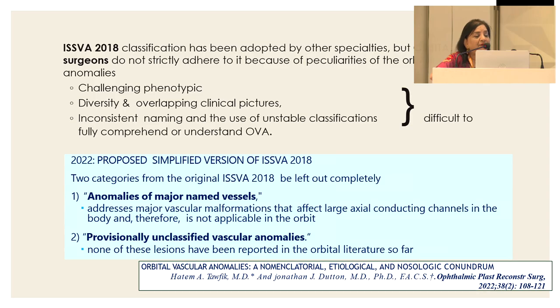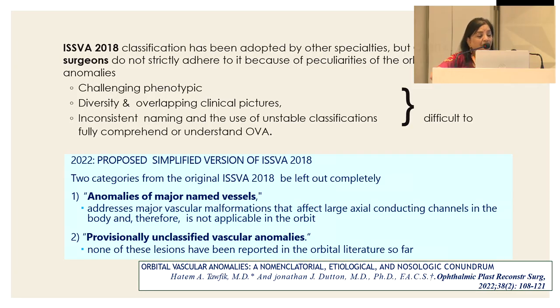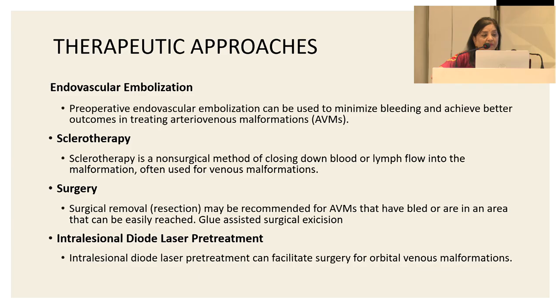So in this publication, 2022, Tawfiq and Dutton proposed a simplified version of the ISSVA. The two main reasons were that they said two categories, such as the anomalies of major named vessels, should be left out because they do not address major vascular malformations that occur as large axial conducting channels in the body, and therefore they are not applicable to the orbit. The second point is that some of these unclassified vascular anomalies, none of these have been reported in the orbital literature so far. So we may see a further update on these classifications in the near future.